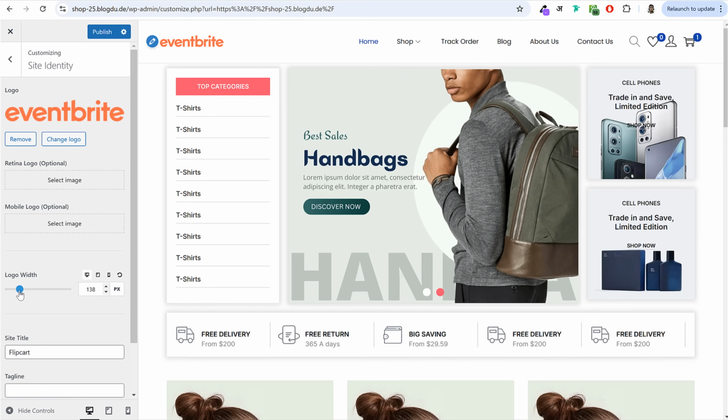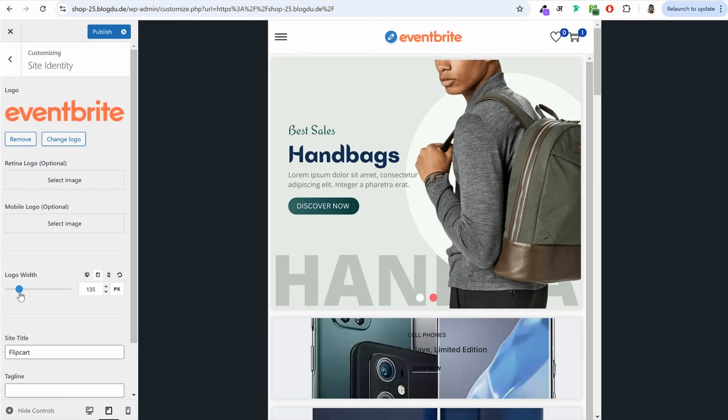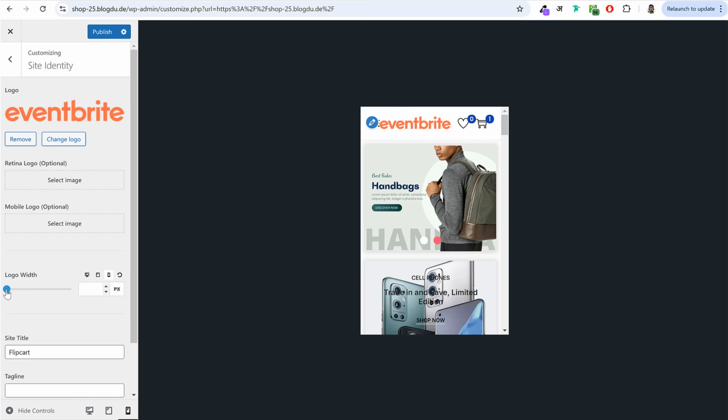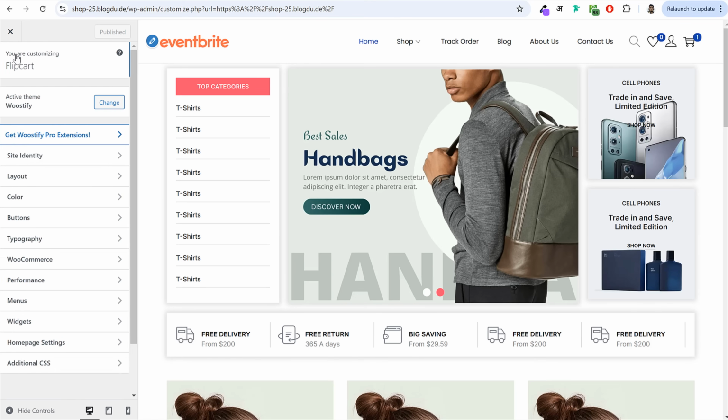You can change the logo width from here, maybe 150 for desktop. Also change it for a tablet and mobile phone. So 150 for desktop, let's click on tablet icon and let's change this thing to maybe 160. Let's select mobile and let's make it maybe 128, or you can increase or decrease this number. Click on publish. Again click on desktop icon, come back.